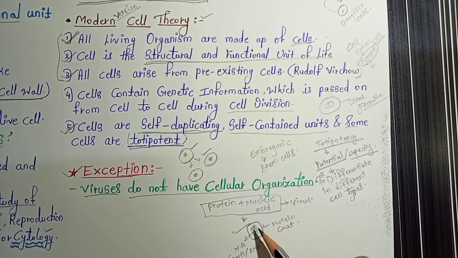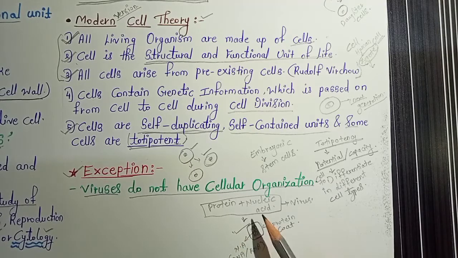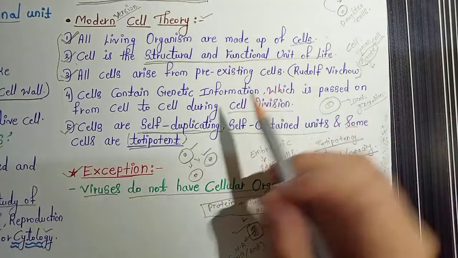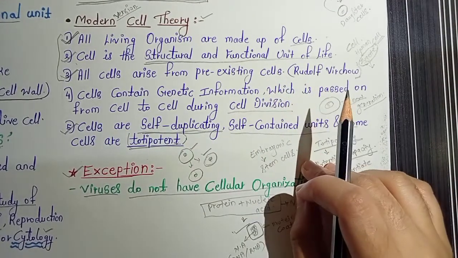Viruses do not have cellular organization. They don't have a cell wall, cell membrane, nucleus, or other cellular organelles. So they don't have a cellular structure. That's why they are the exception to cell theory. So that's why viruses do not follow the cell theory, or they are not considered under the well organized cells. So this is all about the cell theory.